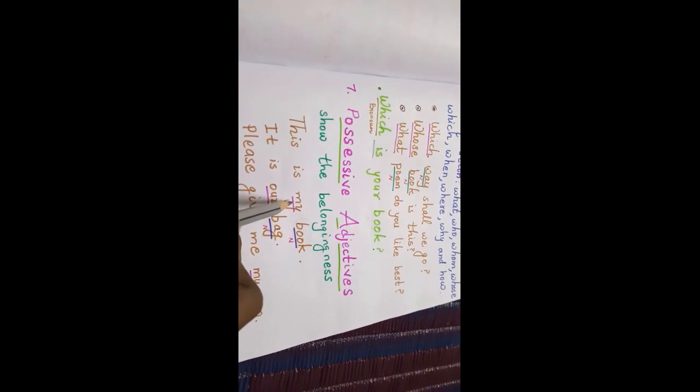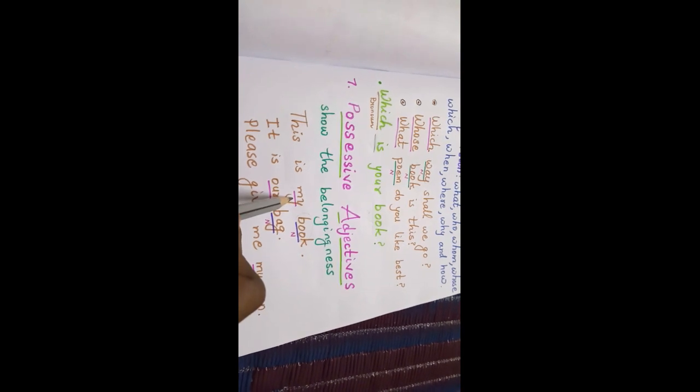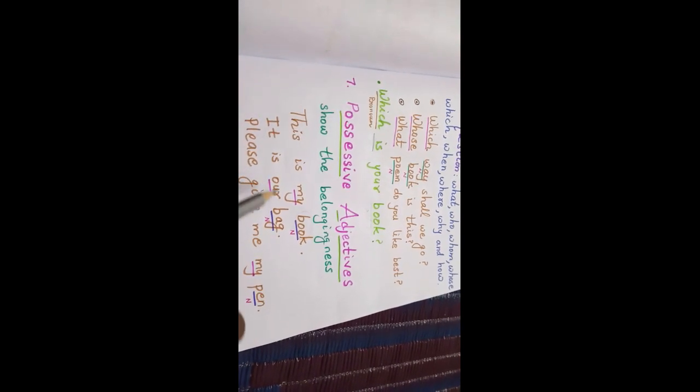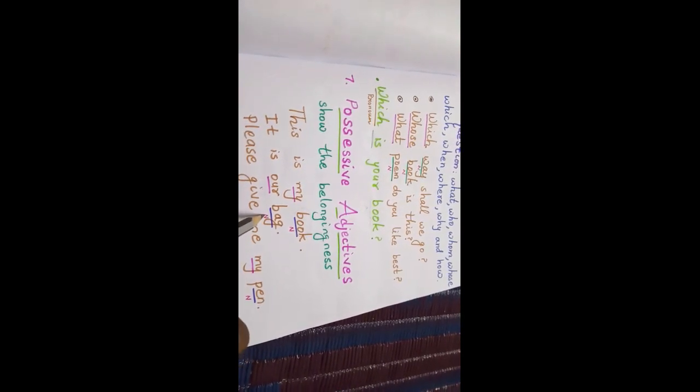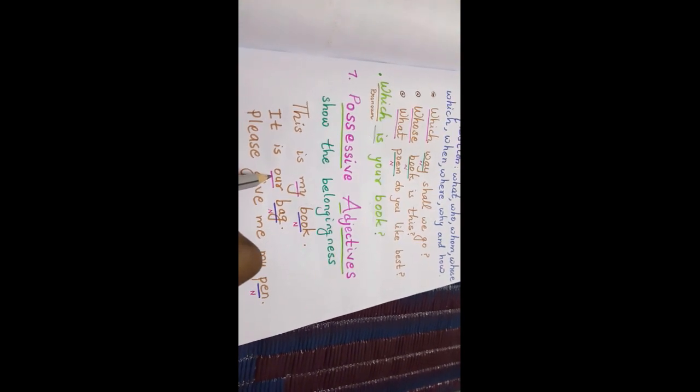So this word stands for a possessive adjective. Next example, it is our bag. Bag is your noun. Just before the noun you have the word our, which also points out a possessive adjective. Please give me my pen.